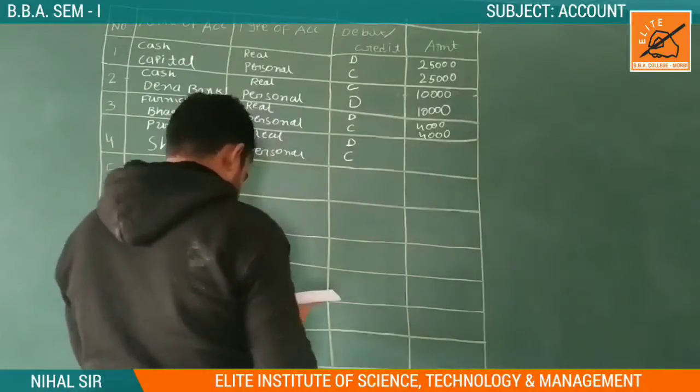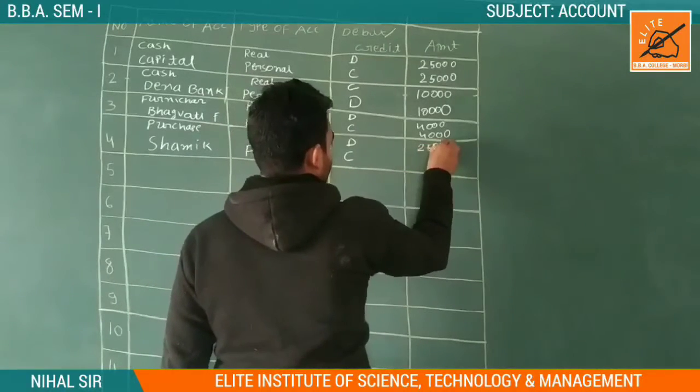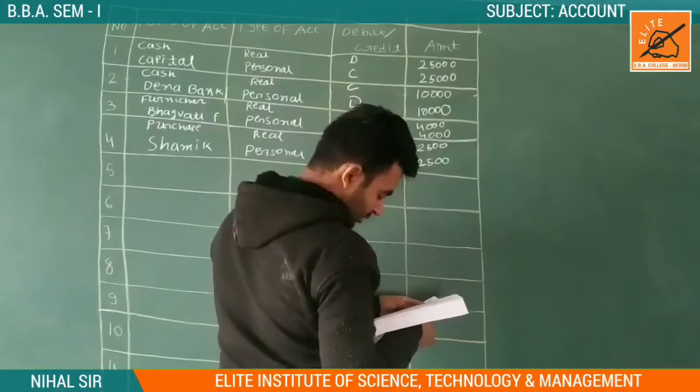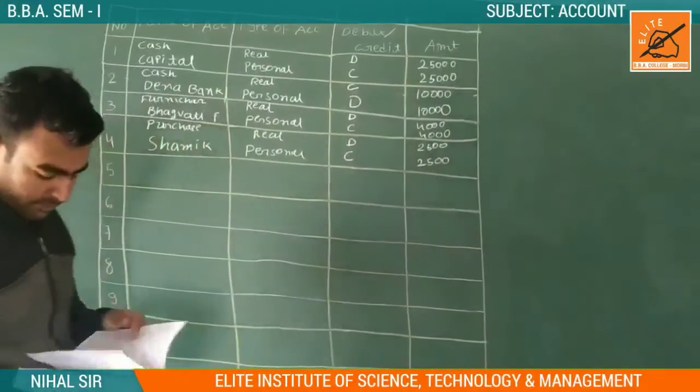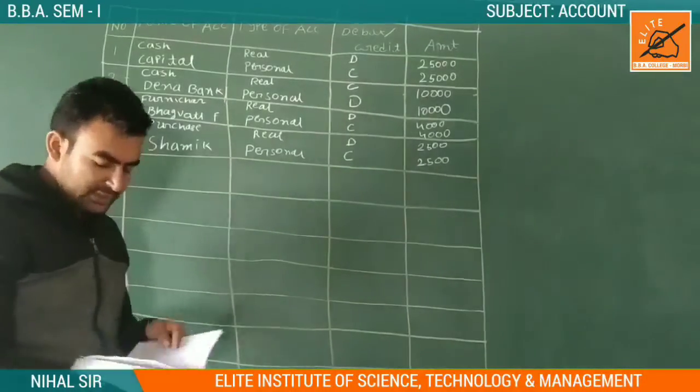Done. So what happened? Which amount? 25,000. 100 or 1000? I think 1000. No, 100. Okay. Our fifth transaction is sold goods of rupees 1000 for cash.